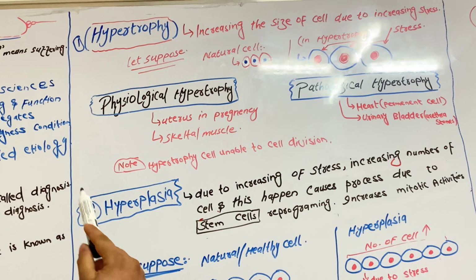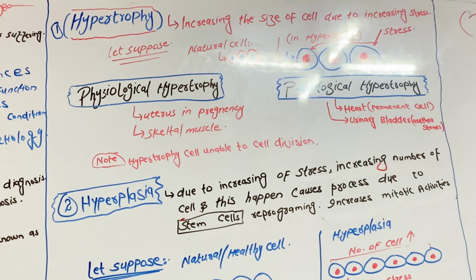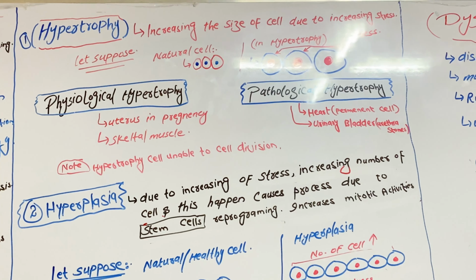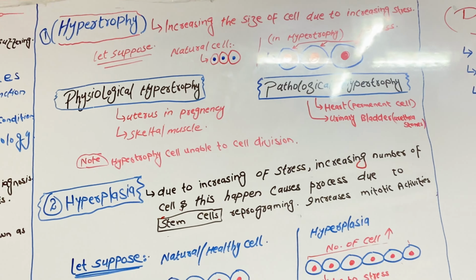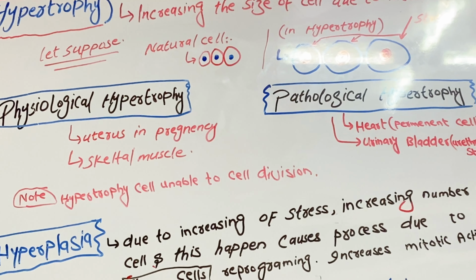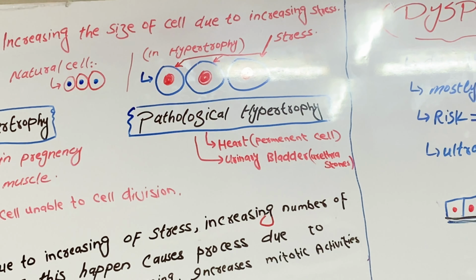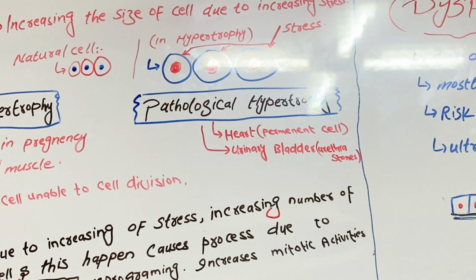Now we are going to hypertrophy, increasing the size of the cell due to increasing stress. Let's suppose a normal cell. When the stress increases on a normal cell, its size also increases.